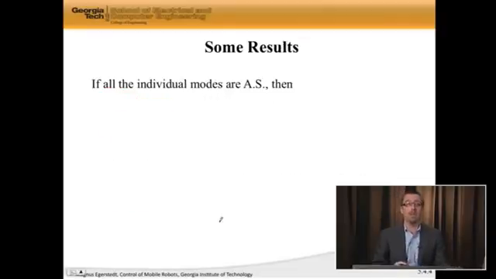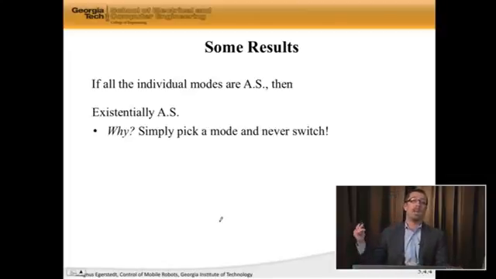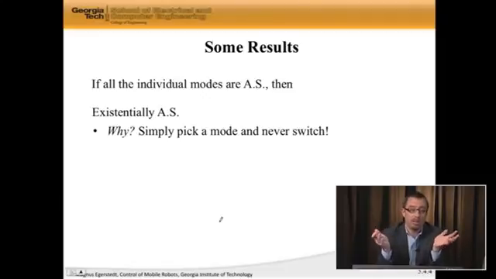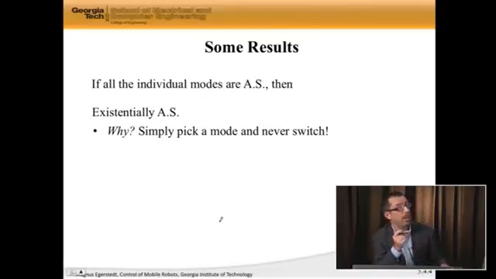So here are some results. Let's say that I have a hybrid system where all the individual modes are asymptotically stable. Well, then can we guarantee that it is at least existentially stable? Well, clearly we can, right? Because what we do is we don't switch. If I design a switch signal that just picks one mode and then stays with that forever, we're never switching, but all the individual modes are asymptotically stable. So if all the modes are asymptotically stable, we never switch, and voila, we do have an existentially stable system.